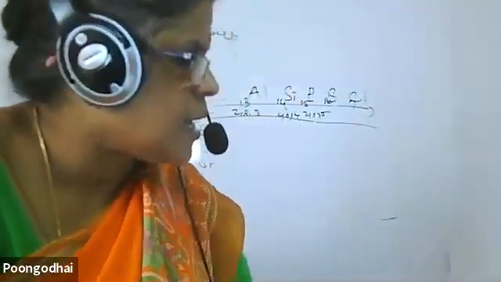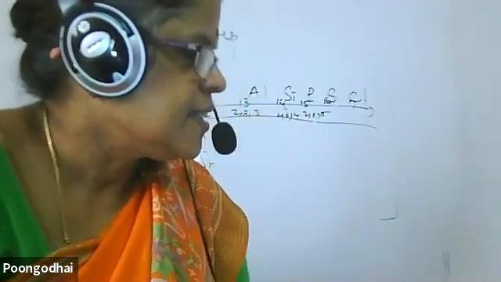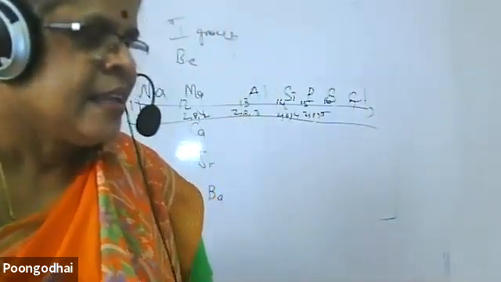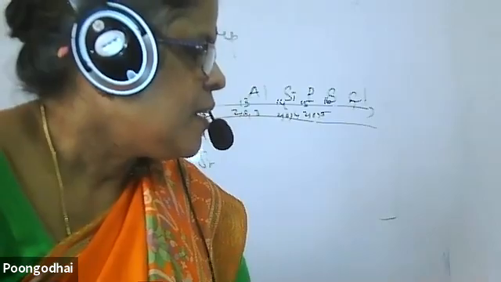What is the question I asked? Which group has the largest size? Largest, not smallest. When I move along a period, the size of the atom decreases. Third group or first group?